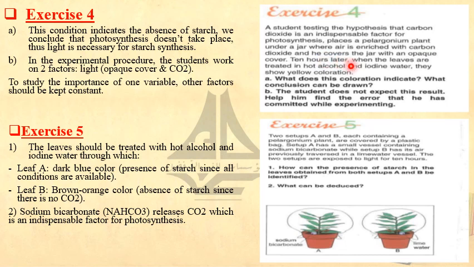After 10 hours, when the leaves are treated in hot alcohol and iodine water, he applied iodine tests. They give a yellow coloration. What does this coloration indicate? Of course, I'm going to remind you that with the iodine test, if we get a dark blue color, this means that there is starch. And if we get a yellow coloration, this means that there is no starch. So the yellow coloration indicates the absence of starch. We conclude that photosynthesis doesn't take place.